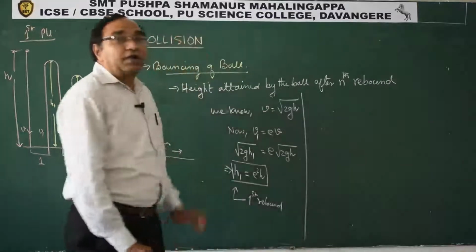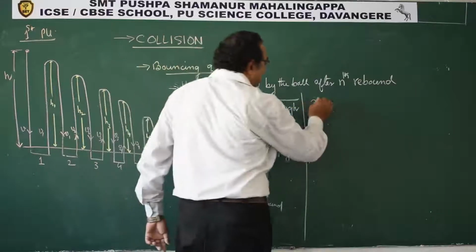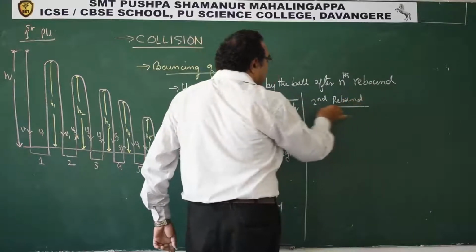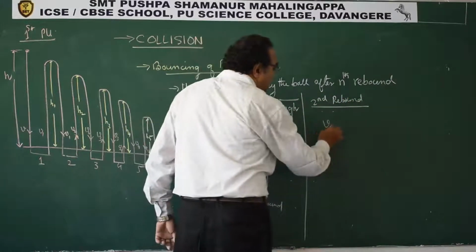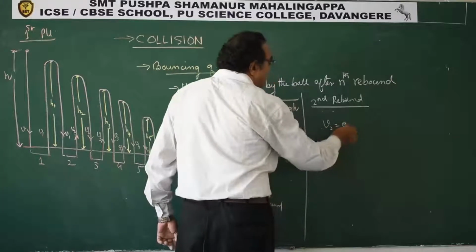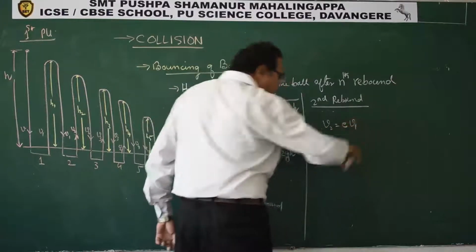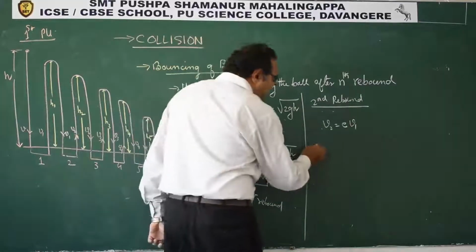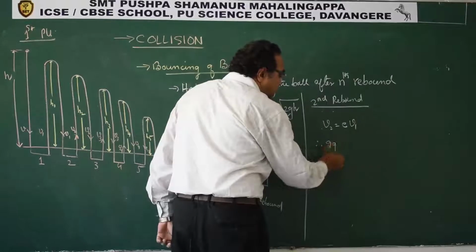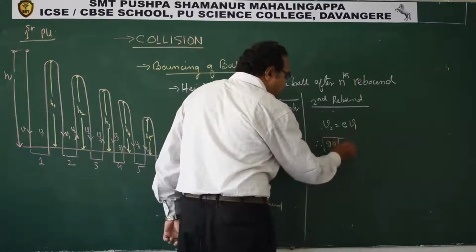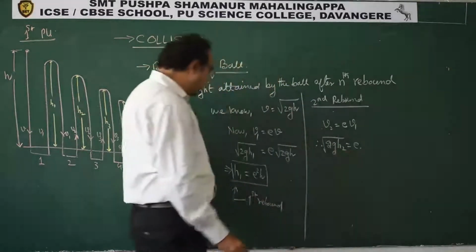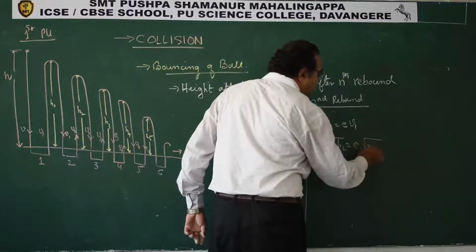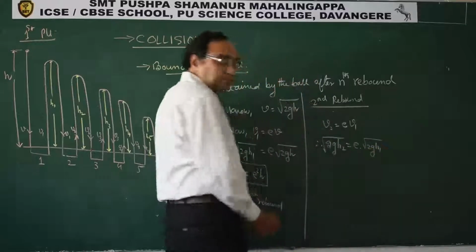Now let us go for the second rebound. If I take second rebound, V2 is equal to e times V1. This is known to us, we derived it in the previous case, correct? So therefore, V2 is root 2gh2, which is e times V1. V1 is root of 2gh1.